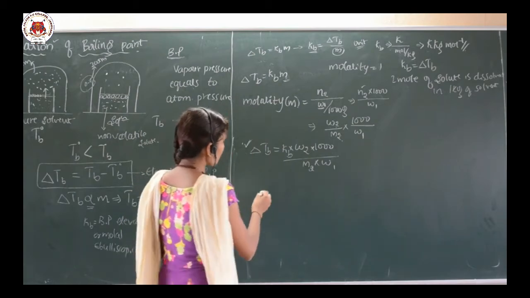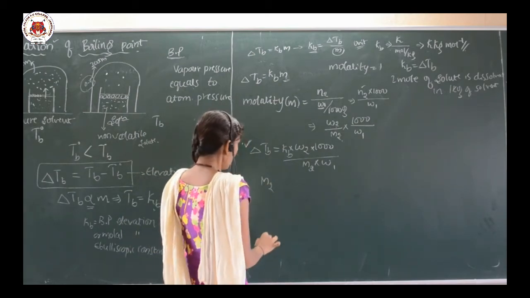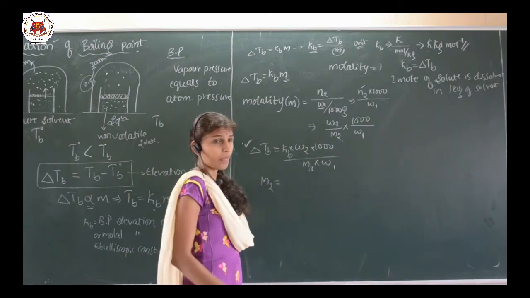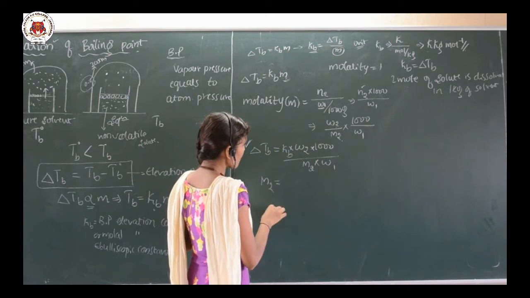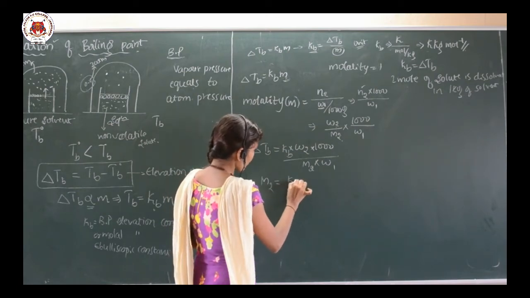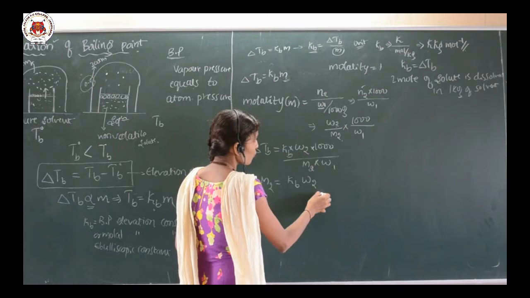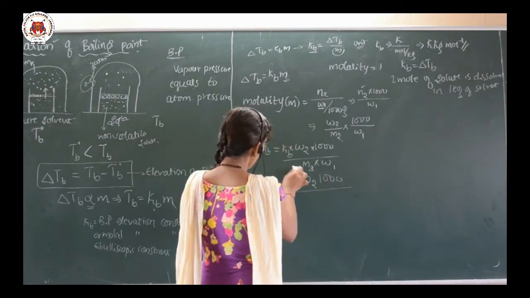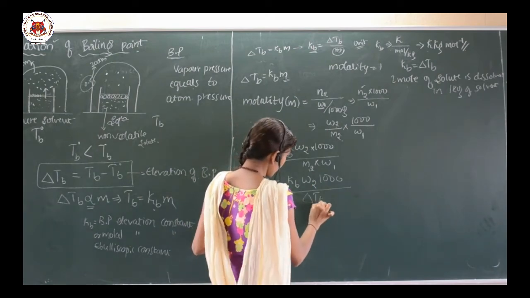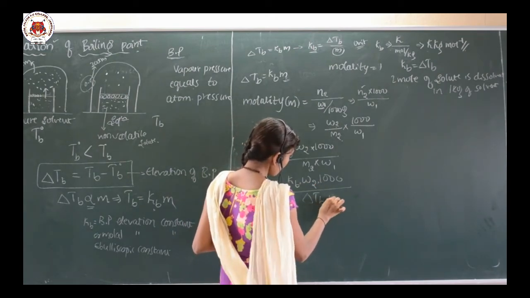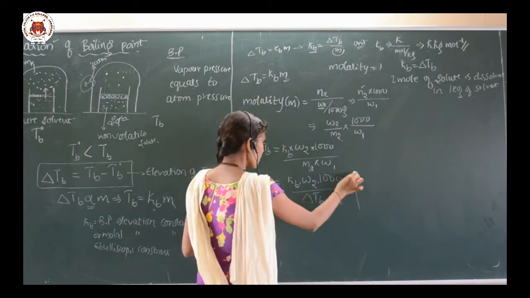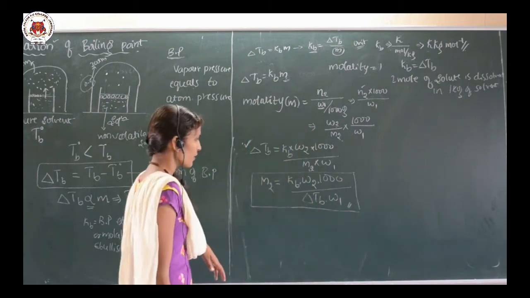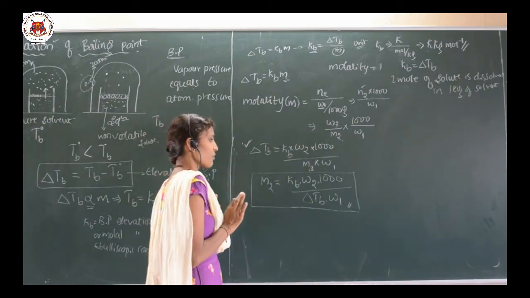Most of your problems will be asked in order to find the molar mass. So M2 is equal to Kb into W2 into 1000 divided by delta Tb into W1. This is the derivation, and please remember the terms.